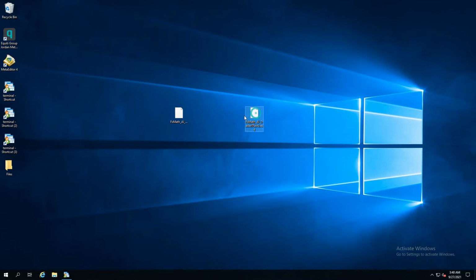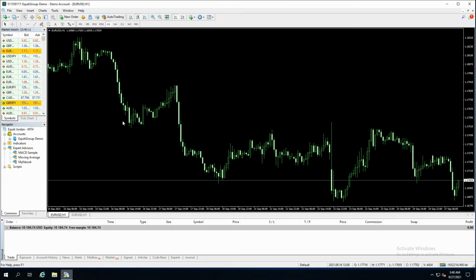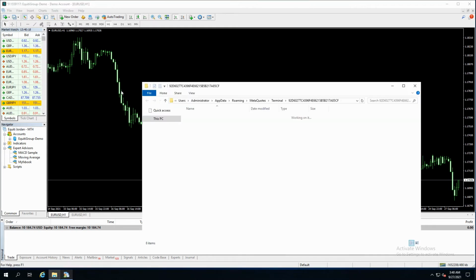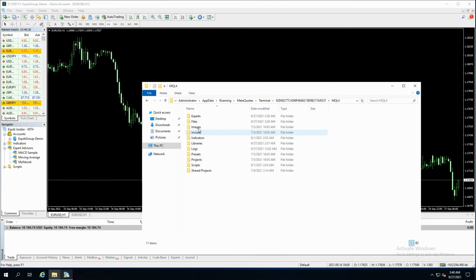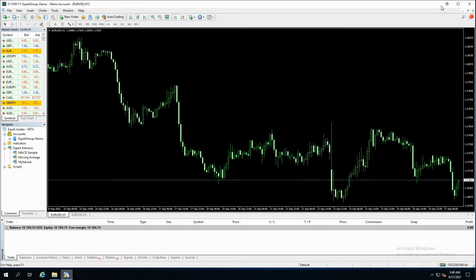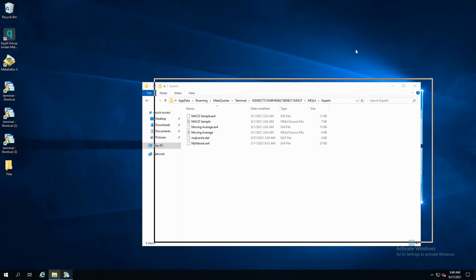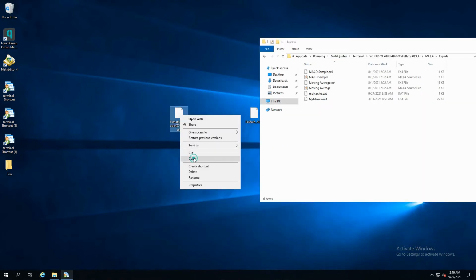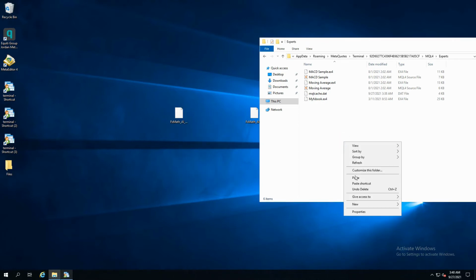First, copy and paste EAs on your desktop. Next, open your MT4, select File, MQL4, export. Next, copy one file here.